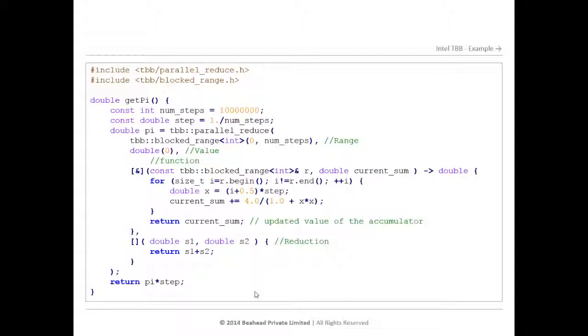This is an example in which you are calculating the value of pi in 10 million steps. You can see that you are calling the parallel reduce function. What the parallel reduce function does is break down the whole reduce function into multiple small threads and ensure that the calculation happens at a faster pace. So let me show you an application which has the TBB functions.